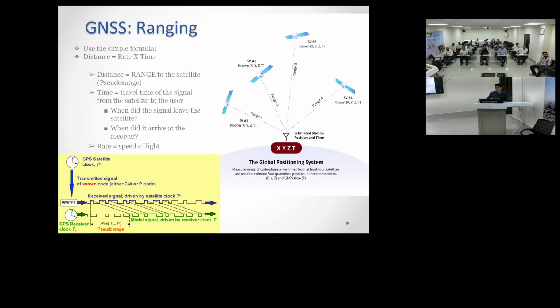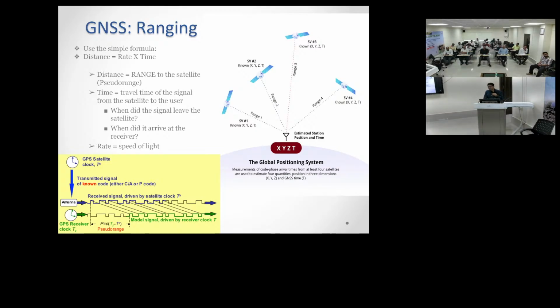You know the formula to find the distance: root over (x1 minus x2) whole square plus (y1 minus y2) square, and so on. From this we can get the distance, and from the formula c into (t1 minus t2) also we can get the distance. So using these two things we have to calculate the coordinates of the unknown points.